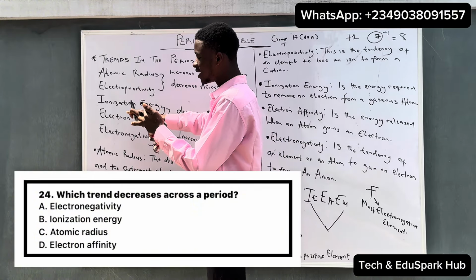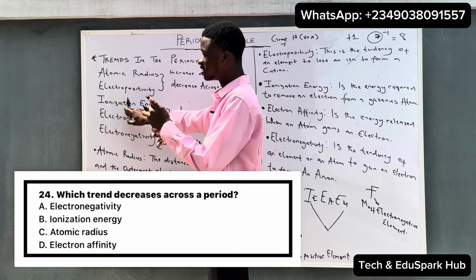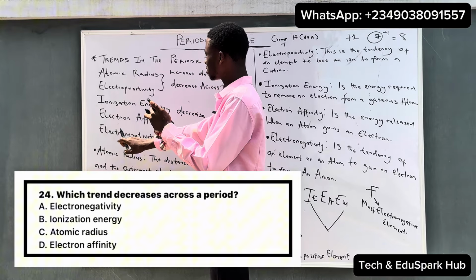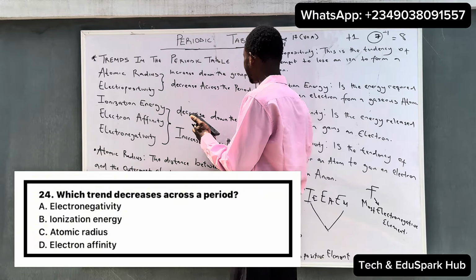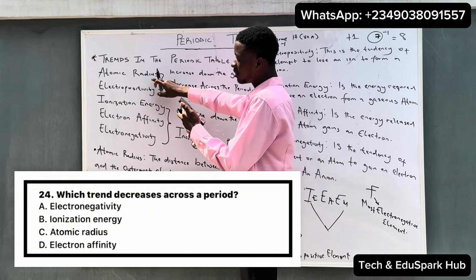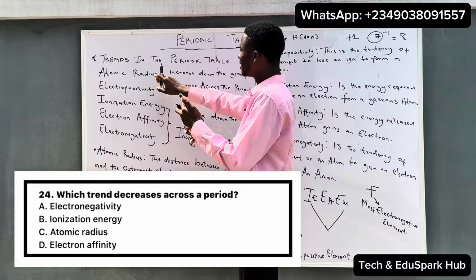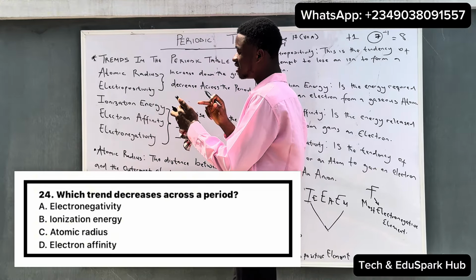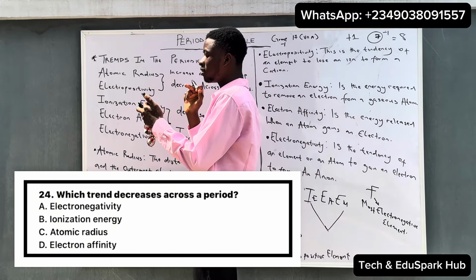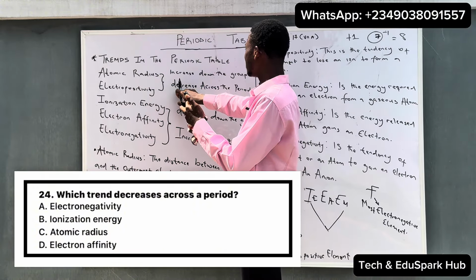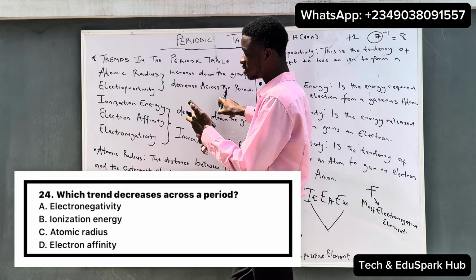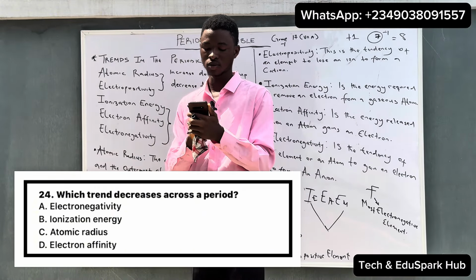You can find electronegativity in the options, you can find ionization energy there, and you can find electron affinity there. These then increase across the period, but atomic radius, which is the only odd option, decreases across a period. So which trend decreases across a period? The correct option to this question is option C, which is the atomic radius. So the atomic radius decreases across the period. So option C is correct to this kind of question.